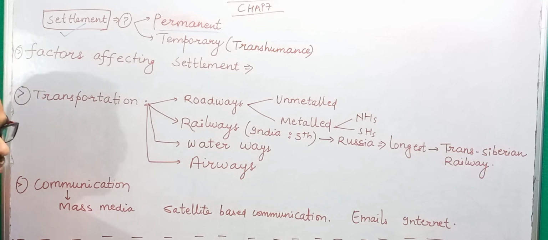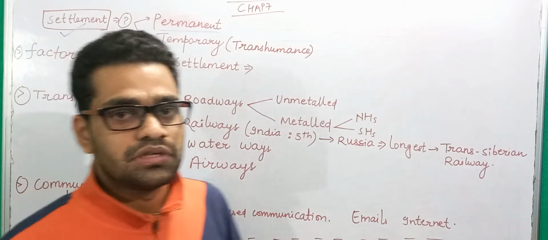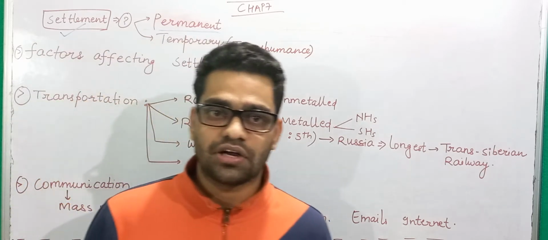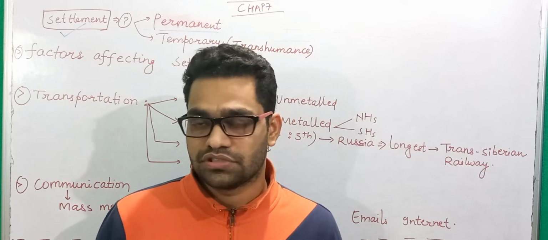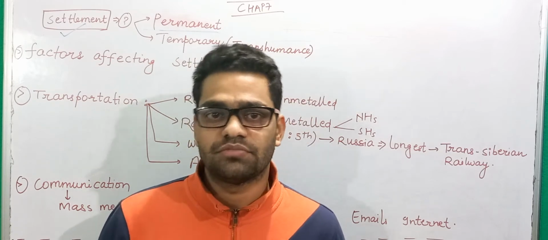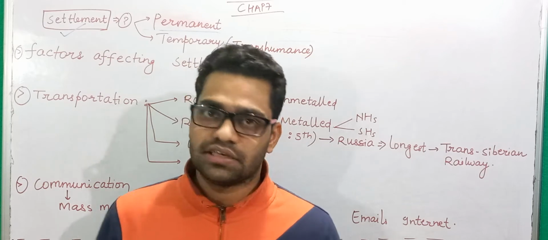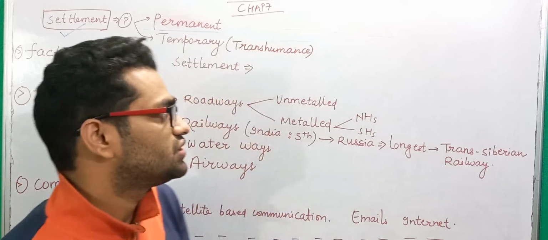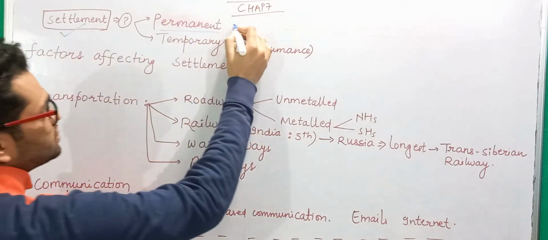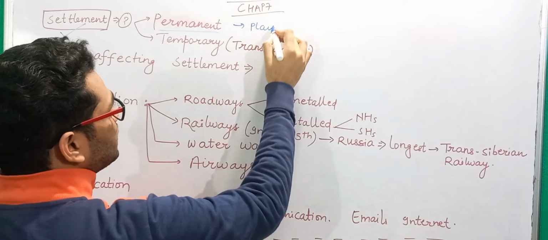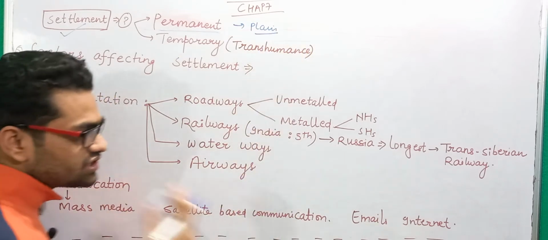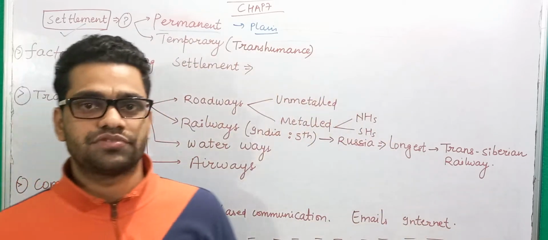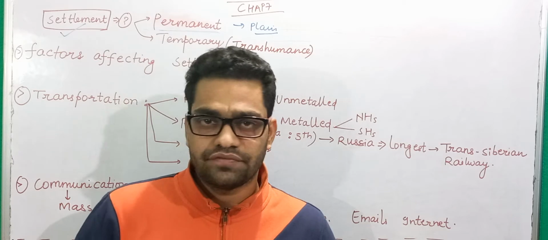For example, you might be living in the same house in which your grandparents have lived, and this house will still be there for even your grandchildren. This is a type of permanent settlement in which you do not move here and there. You have a permanent fixed place to live, and that is called a permanent settlement. Basically you will find this type of settlement in plain areas, and also in mountainous areas. We have both permanent and temporary types of settlement, and that depends on geography as well.